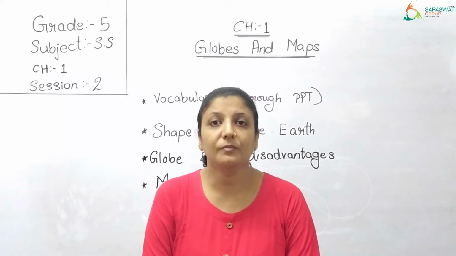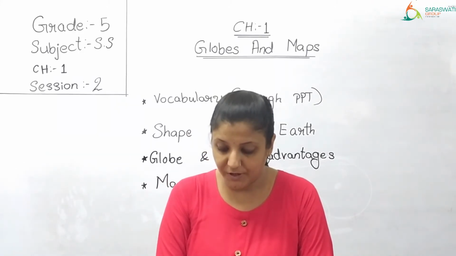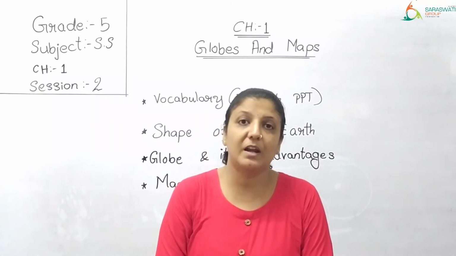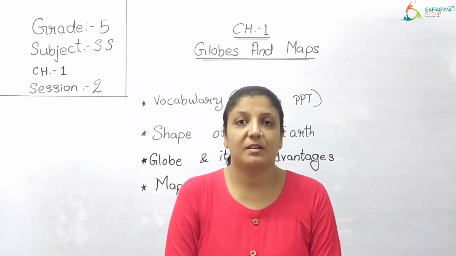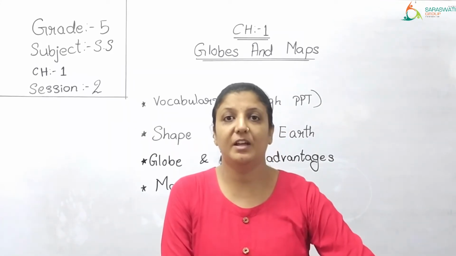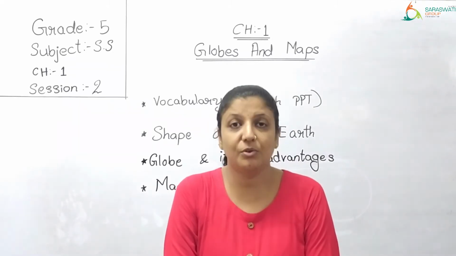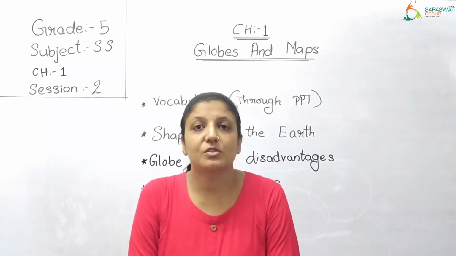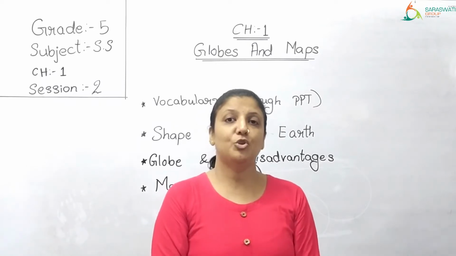Now, a globe is an exact model of the earth. It represents the earth in simple and accurate way. I explained to you what is accurate. Yes, I explained it to you with the help of vocabulary PPT, right? Accurate means with details, exactly. So, now globe is an exact model of the earth. Let me show it to you now.